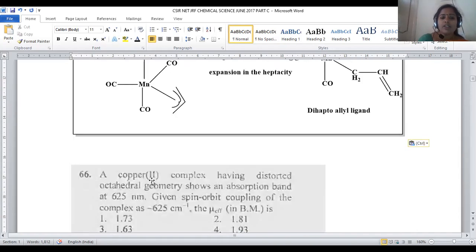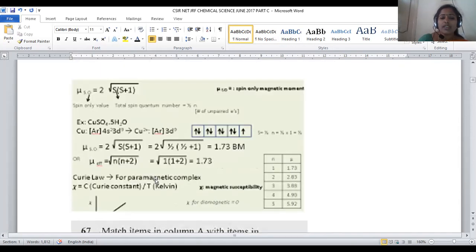So what is given? Copper plus 2 is given. So copper is in plus 2 state. Initially, the copper electronic configuration will be 4s2 3d9. Upon copper converting into the dipositive ion, 2 s electrons will be lost, so that the configuration will be 3d9, right?